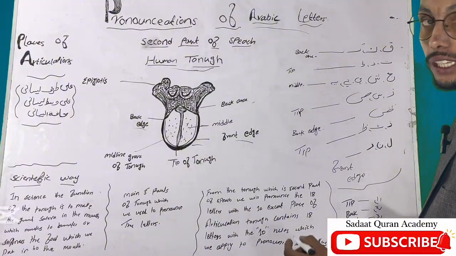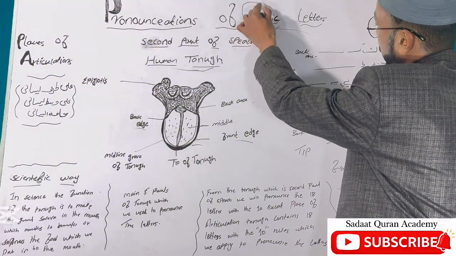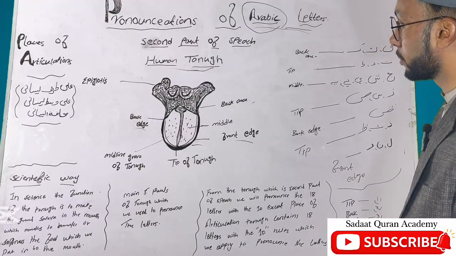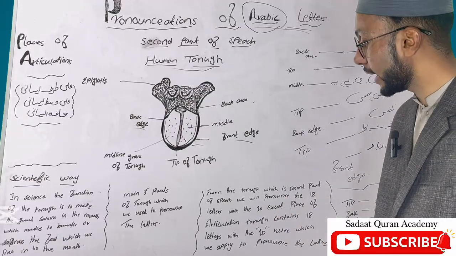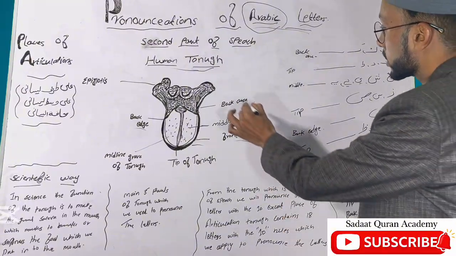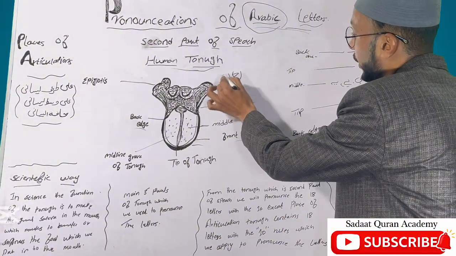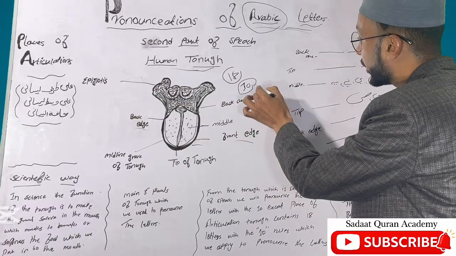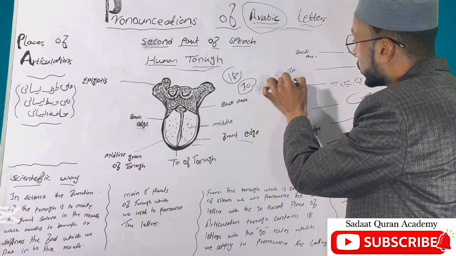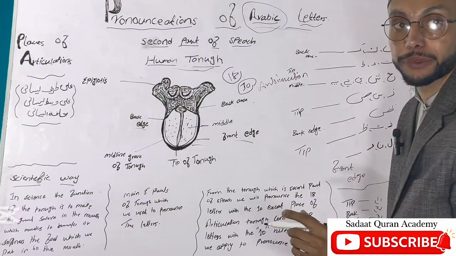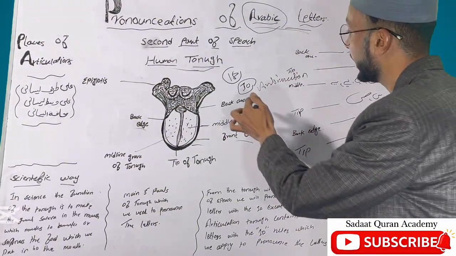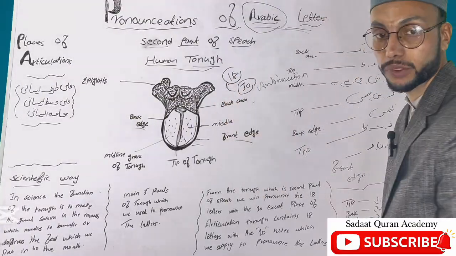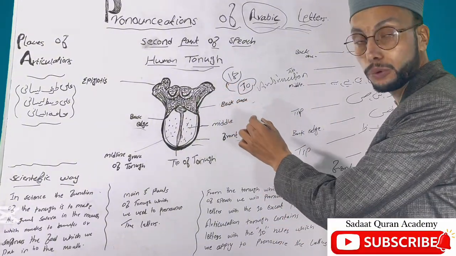Our topic is about the Arabic letters. Tajweed: dear guys, keep it in your mind. From the tongue, we will pronounce 18 Arabic letters with 10 rules, or you can say 10 places of articulation. From the tongue we make one group of 18 letters, and we divide this group into 10 places of articulation.